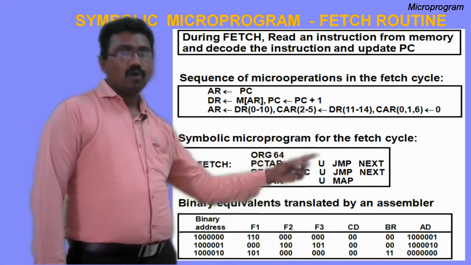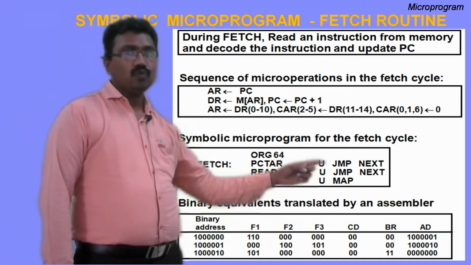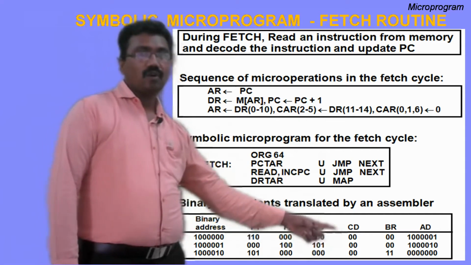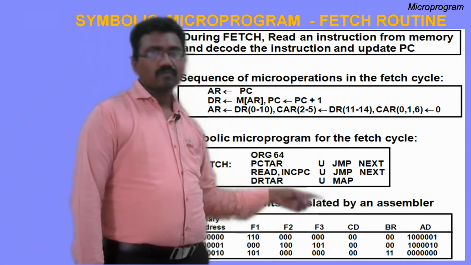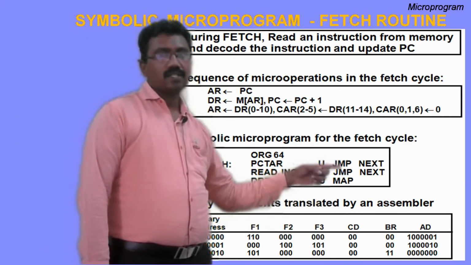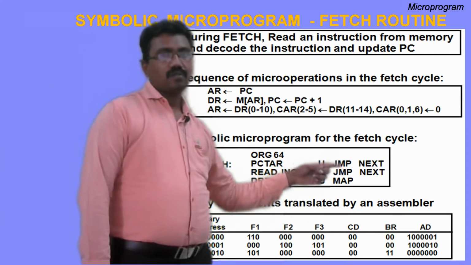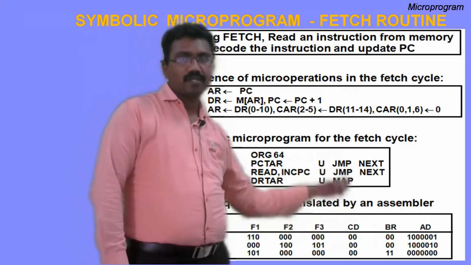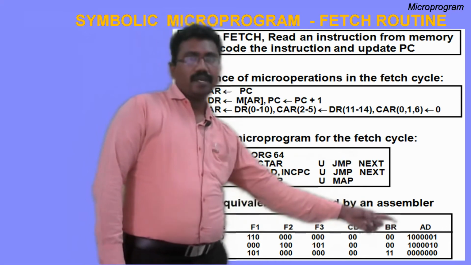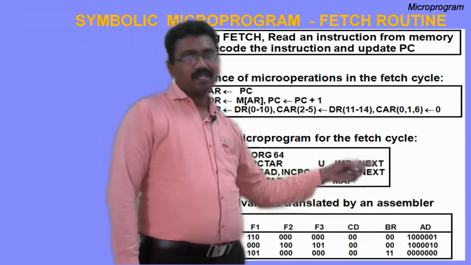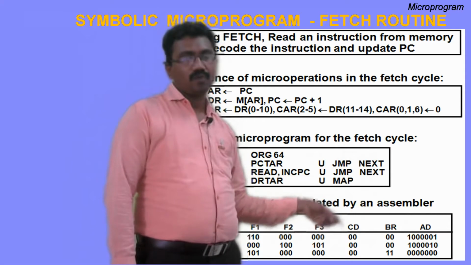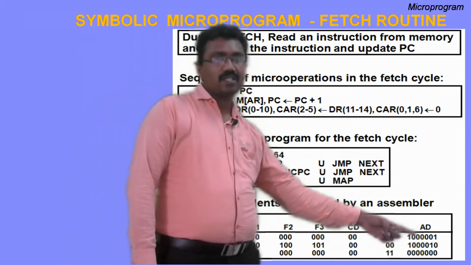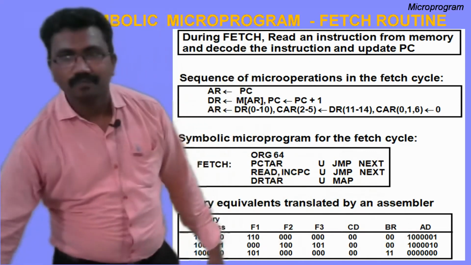What about U? Here the symbol in condition field is U. U means 00. And branch is, what is branching? Jump, the symbol is jump. So the branch field is jump. What is the binary code? 00. 00 defines the jump instruction. What is the AD field? AD means next, which means 64 plus 1. The present address is 64. What is next, 64 plus 1? 65. That's why the address field is 65. Okay.